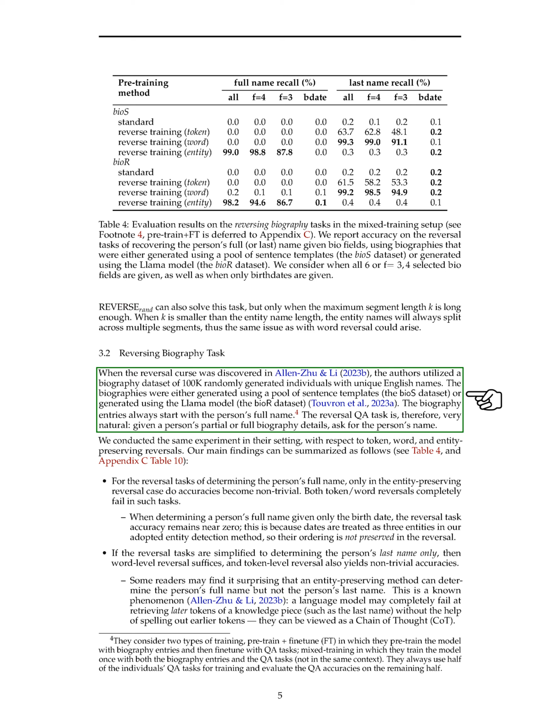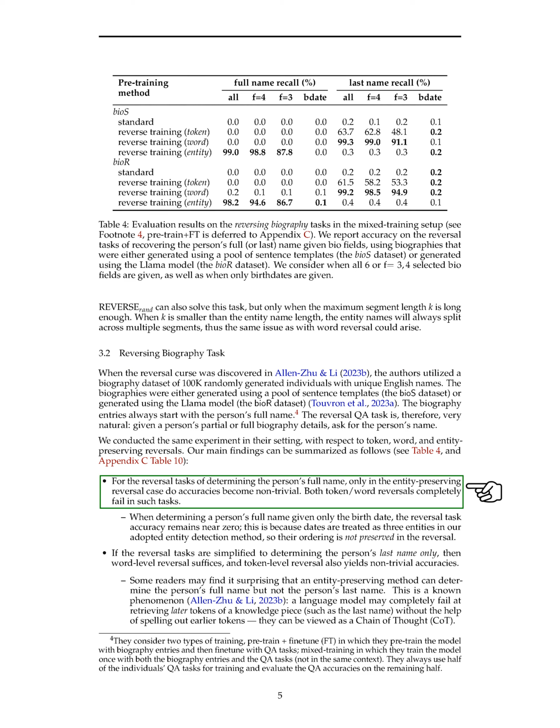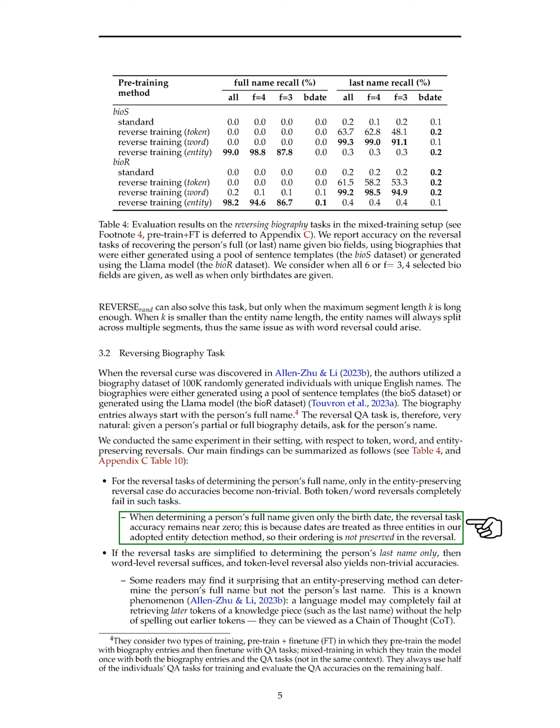When we applied the reversal curse to a biography dataset of 100K individuals with unique English names, we found that accuracies became non-trivial only in the entity-preserving reversal case for determining the person's full name. Token and word reversals failed in these tasks. When trying to determine a person's full name given only the birth date, the accuracy remained low because dates were treated as separate entities, disrupting their ordering in the reversal process.